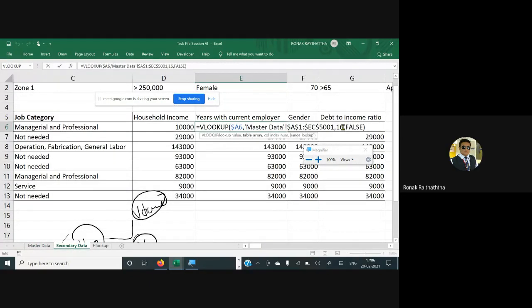कोई ये फाइंड करके बताओ कि ये जो years with current employer है वो टेबल अरे में कौन से वाले नंबर के कॉलम में है. So just copy that formula and paste it to all other cells, and we would just be changing the column numbers, nothing else. May I have the answer from the students on this, please?